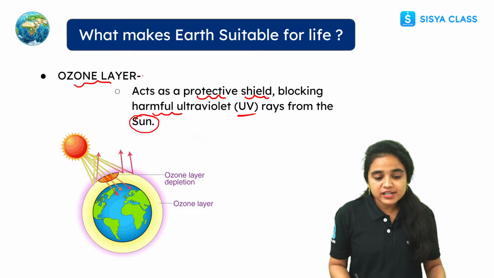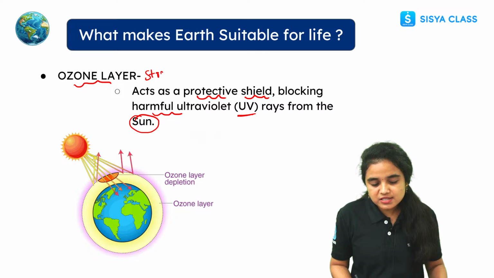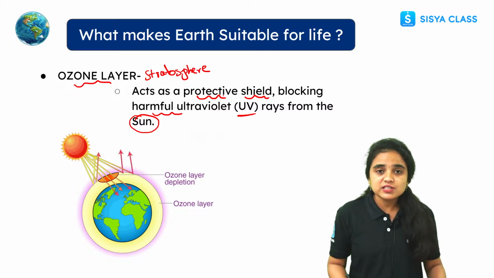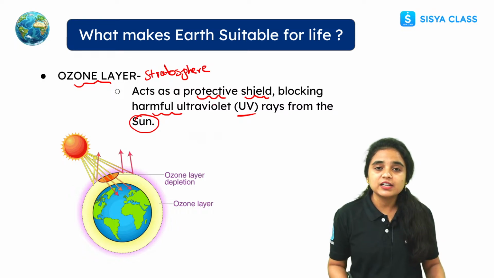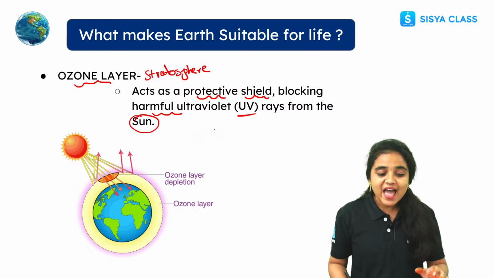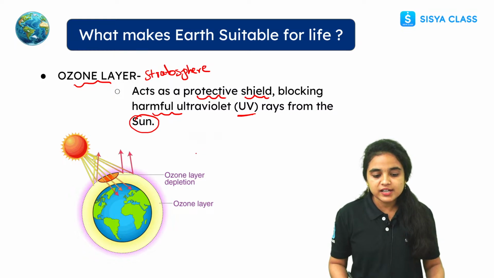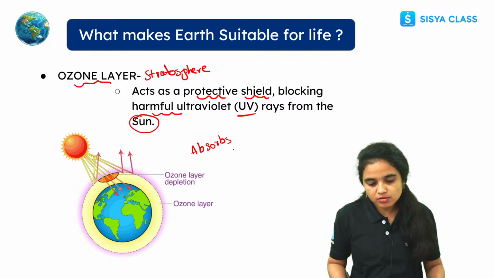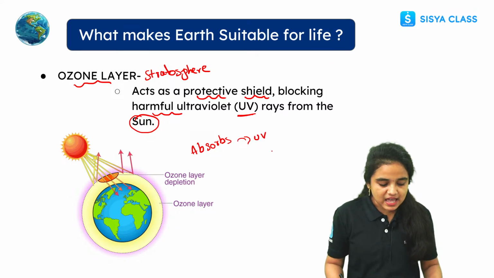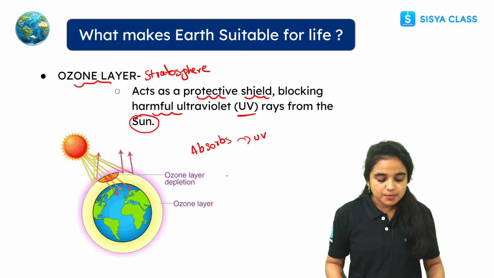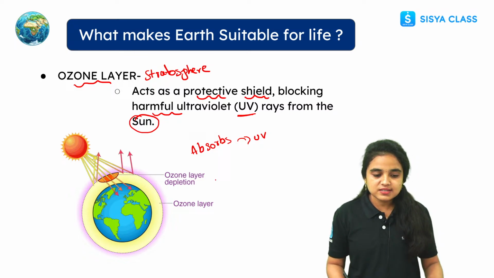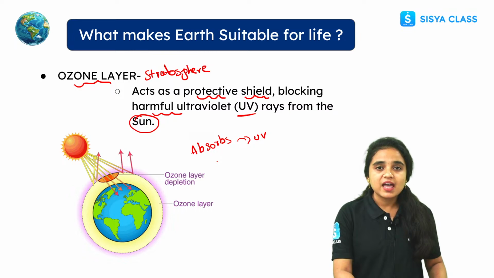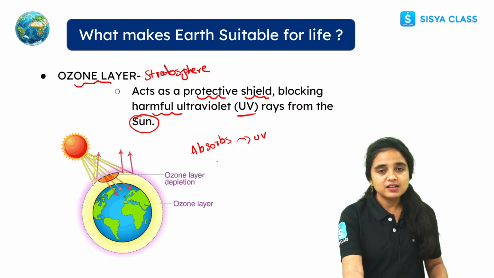And where is this ozone layer located? It is located in the stratosphere. Okay students, it is located in which layer of the atmosphere? It is located in the stratosphere. And what is the main purpose of the ozone layer? It will absorb the UV rays which are coming from the Sun, and it will help make our Earth suitable for life. So this is how the ozone layer protects, and it acts as a shield for the Earth.